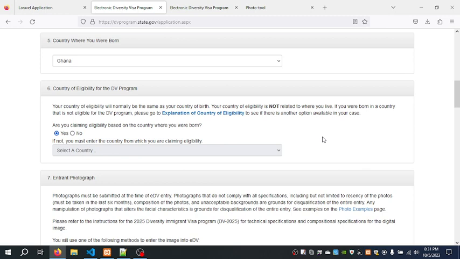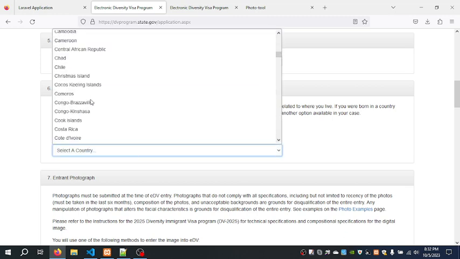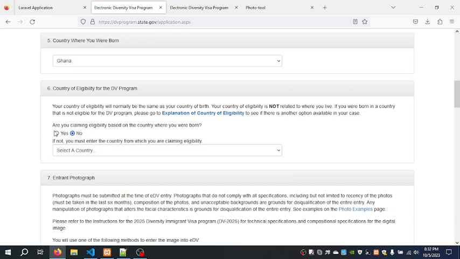But let me say it again. If you are from a country which is not allowed to enter into the lottery program, but your spouse, like your husband or your wife, is from one of the countries that are allowed to enter into the program, you can also apply based on that. So in that case, you will say no. Then you choose a country which you are applying on, even though your birth country is not one of them. I'm sure you have understood it. Okay, so by default, because my country Ghana is allowed, I've chosen yes.